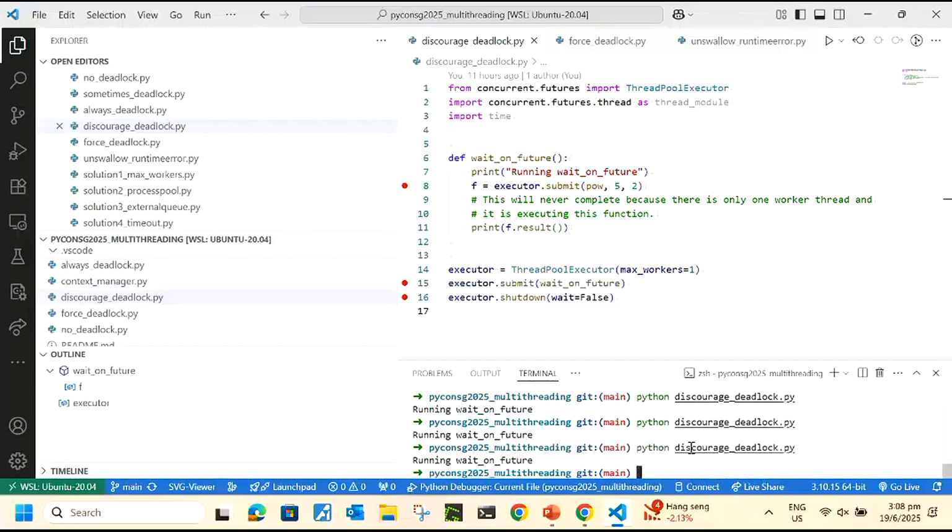Am I running the wrong file? 13 0, 14 times to get 1. 15, 16. Okay, am I doing something wrong here? 17, 18, 19, 20. Finally, 23. 23 times. Okay, got it.